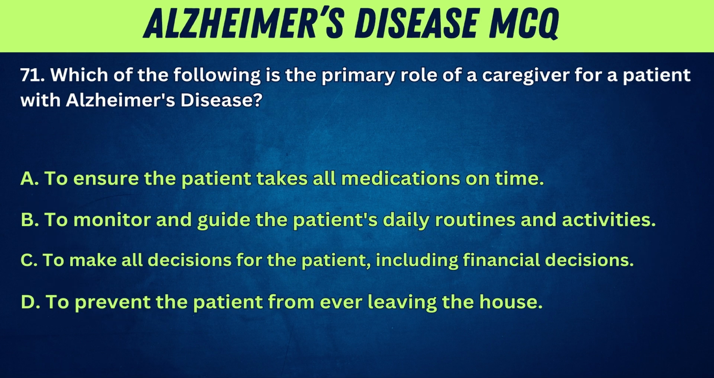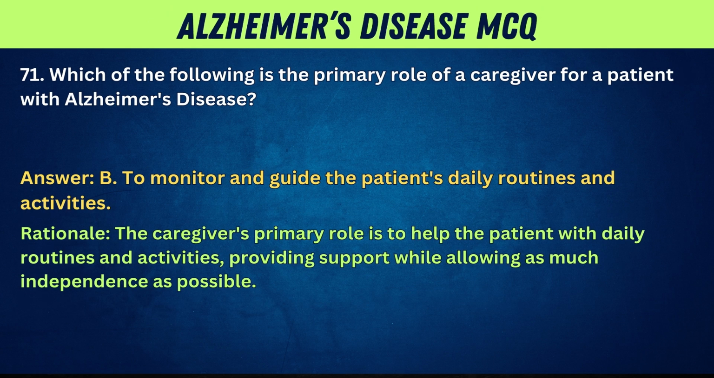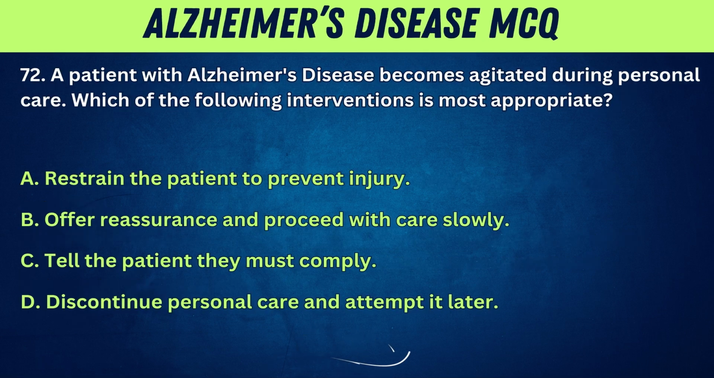71. Which of the following is the primary role of a caregiver for a patient with Alzheimer's disease? A. To ensure the patient takes all medications on time. B. To monitor and guide the patient's daily routines and activities. C. To make all decisions for the patient, including financial decisions. D. To prevent the patient from ever leaving the house. Answer: B. To monitor and guide the patient's daily routines and activities. Rationale: the caregiver's primary role is to help the patient with daily routines and activities, providing support while allowing as much independence as possible.